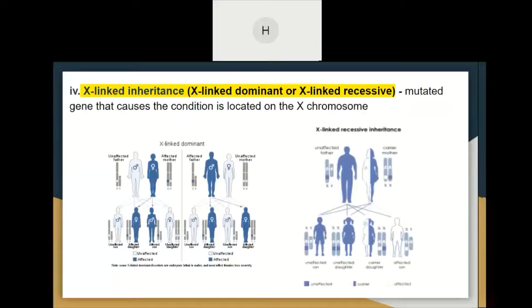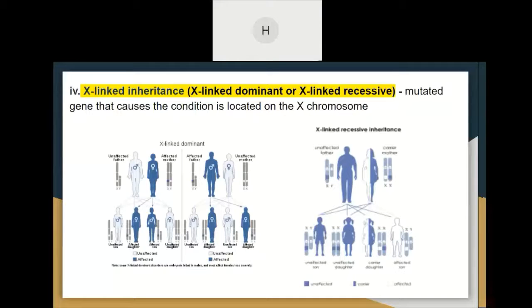For the X-linked recessive inheritance, the gene on the X chromosome causes the condition in men with one gene mutation, because men only have one X chromosome, and in females with two gene mutations, because they have two X chromosomes.